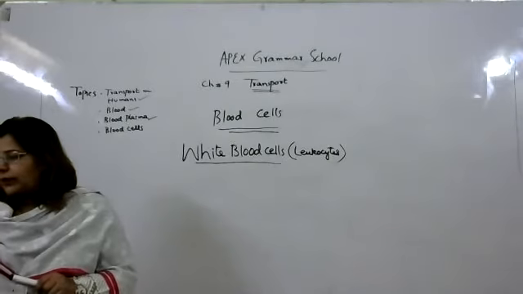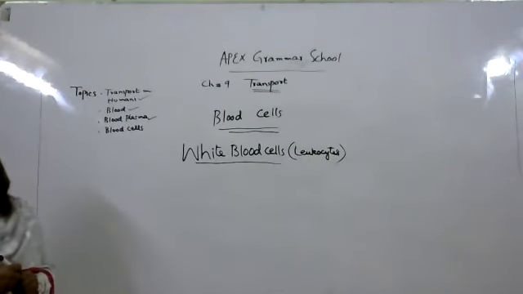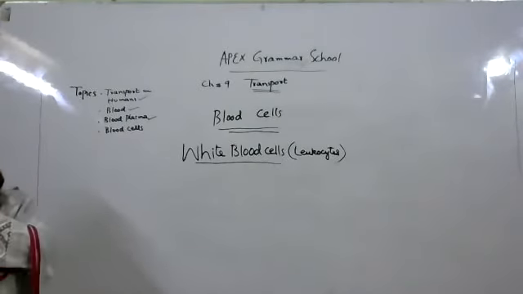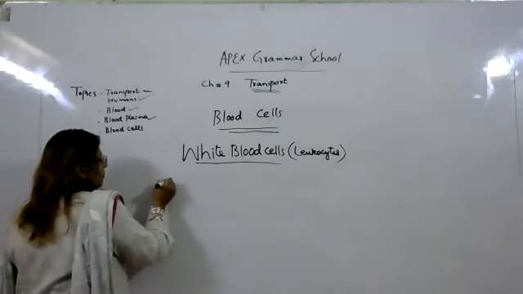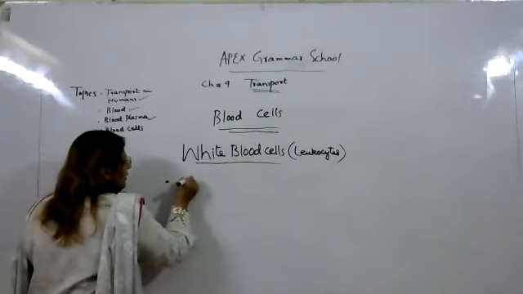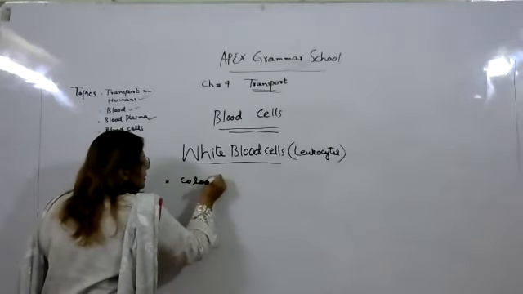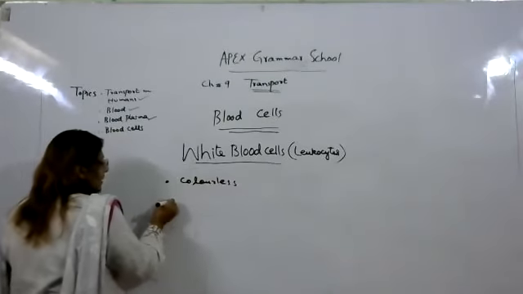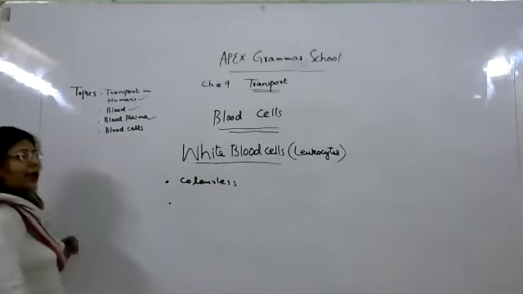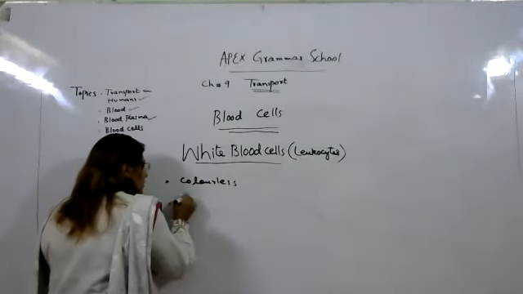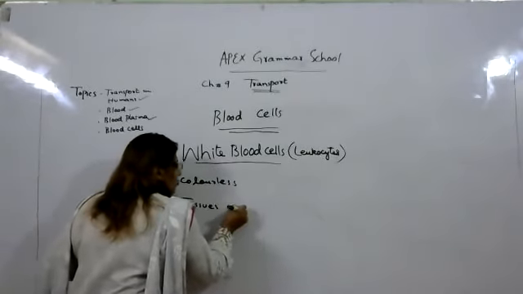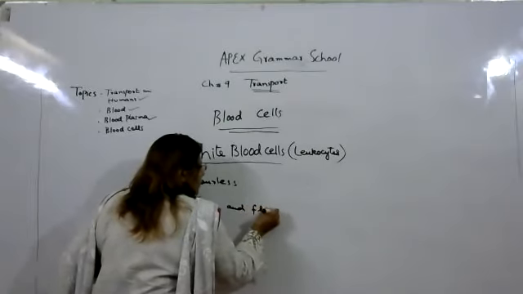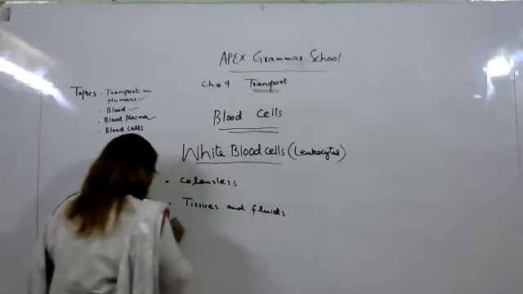So what are they? First of all, the important thing is that they are colorless. Second, they are present in the tissues and fluids which are produced inside our body.